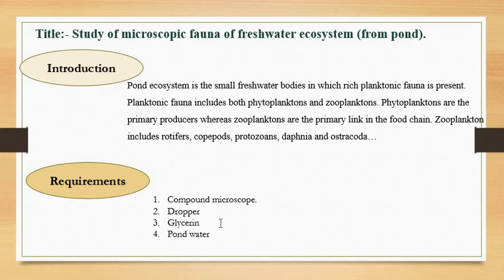So the zooplanktons and phytoplanktons are important components of the food chain, which you might have studied in the first semester animal ecology subject, the food chain and food web. An ecosystem that bears a good amount of zooplankton and phytoplankton indicates a healthy ecosystem.